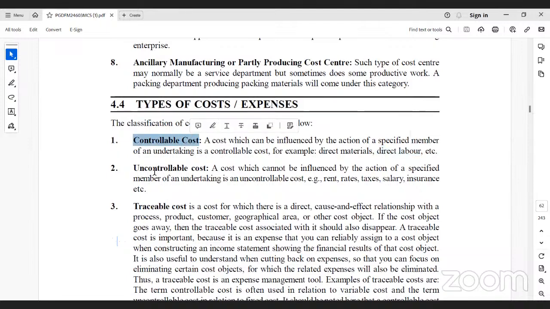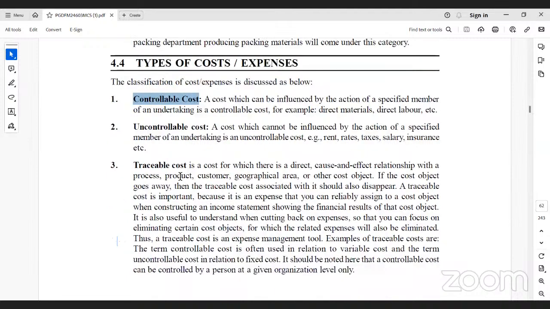Uncontrollable cost: sometimes the cost cannot be controlled, like whatever changes happen in the environment or in policy making, such as introducing GST, increasing taxes, or employee salaries. Why? Because depending upon inflation rates, insurance, and the regulatory mechanism, some costs may not be controlled and some costs can be controlled. Then traceable cost, which is a cost we can easily identify.